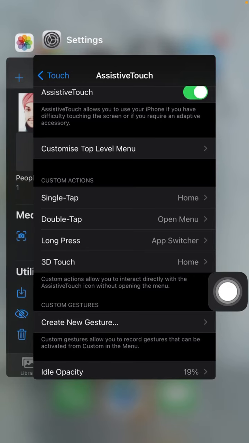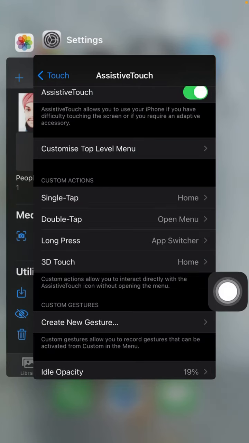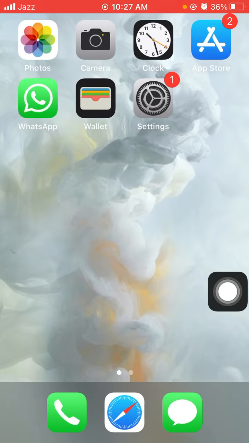You can see that there are options to hide running applications. I click double time and you can see there are options for home button, device, screenshot, custom, notification, control center. So guys, the problem is solved and you can learn how to open the shortcut button for a home screen.